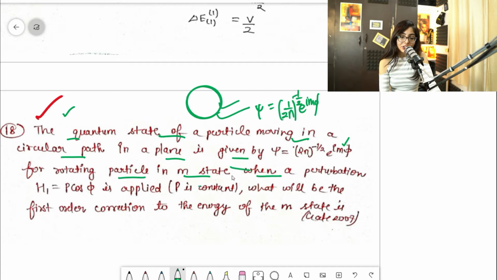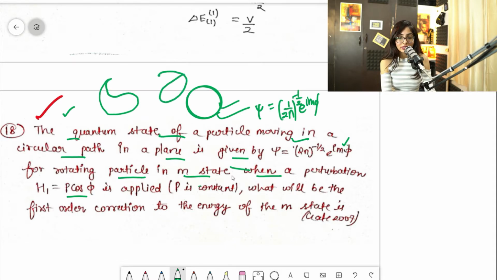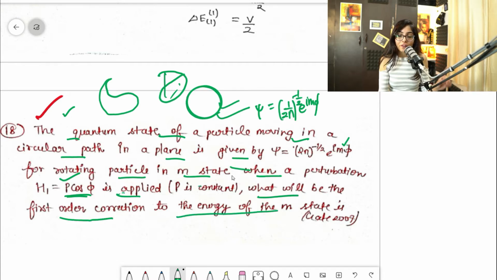When a perturbation, so guys, now a perturbation is applied. So that means the system can no longer be circular, it can be like this, or it can be like this. Any perturbation can happen. So that perturbation is given like this, p cos phi. So it is p cos phi, and it is applied. So what will be the first order correction to the energy of m state?